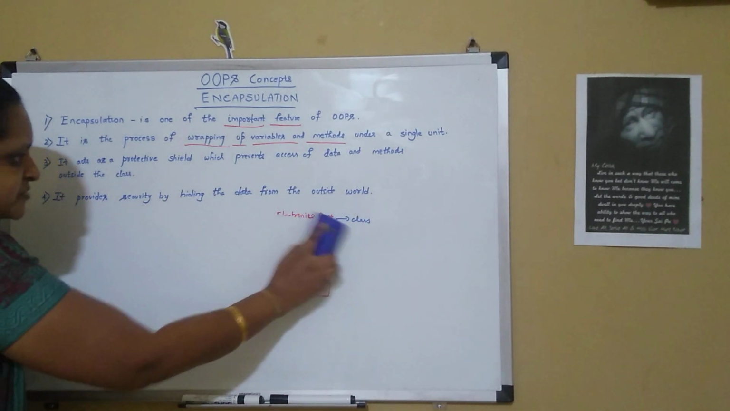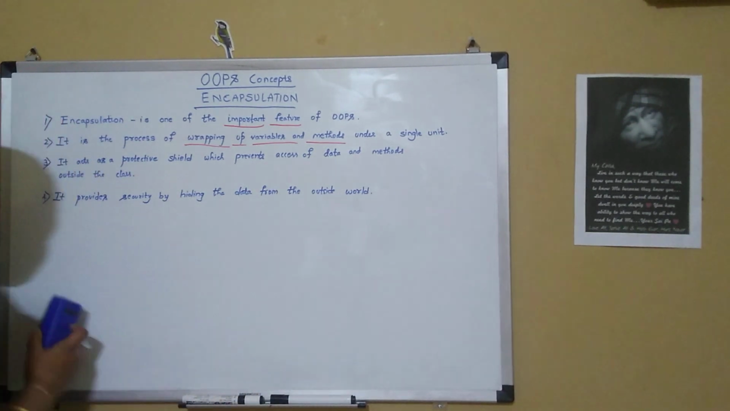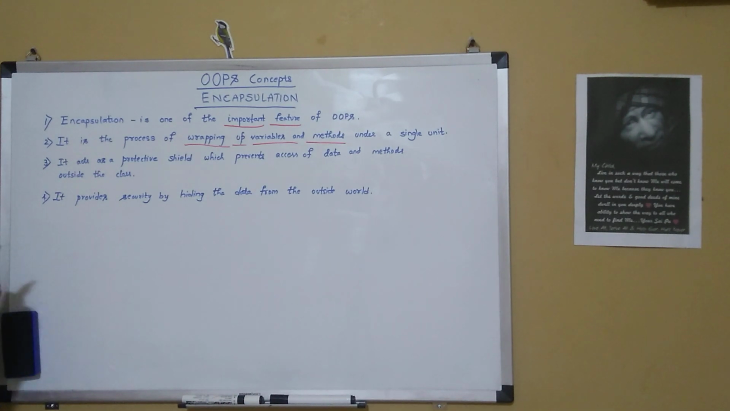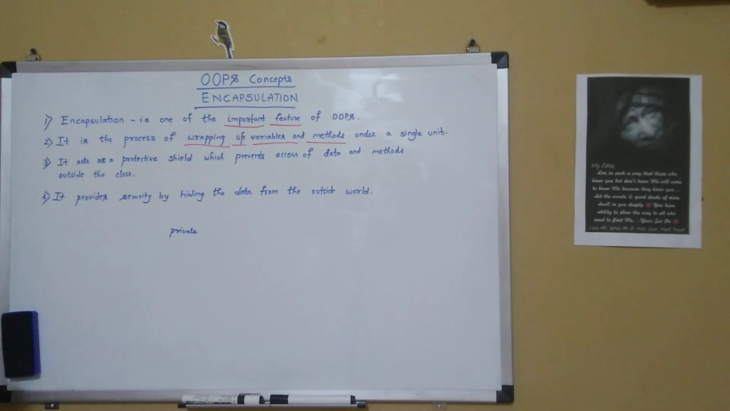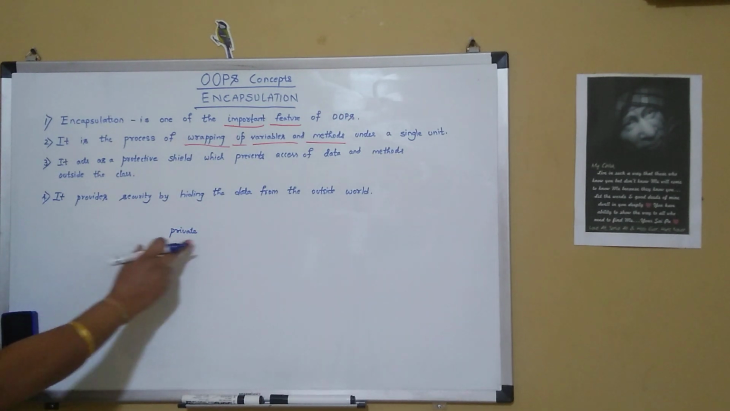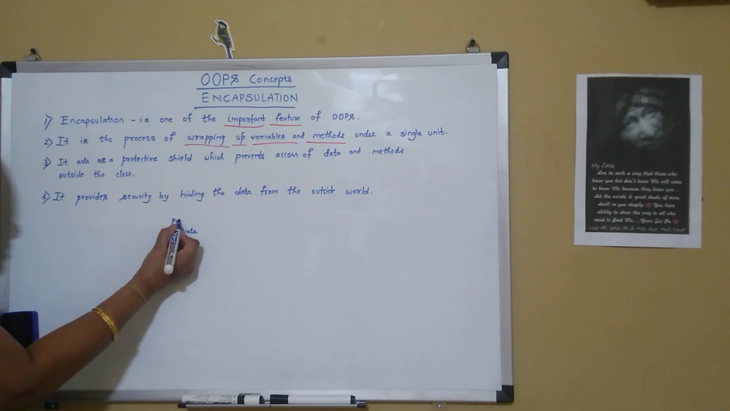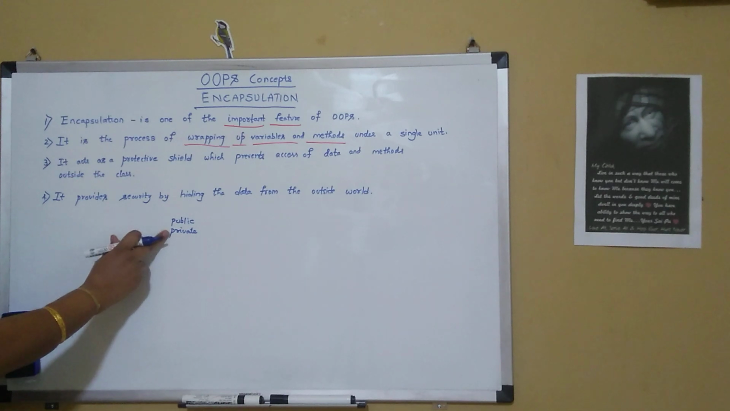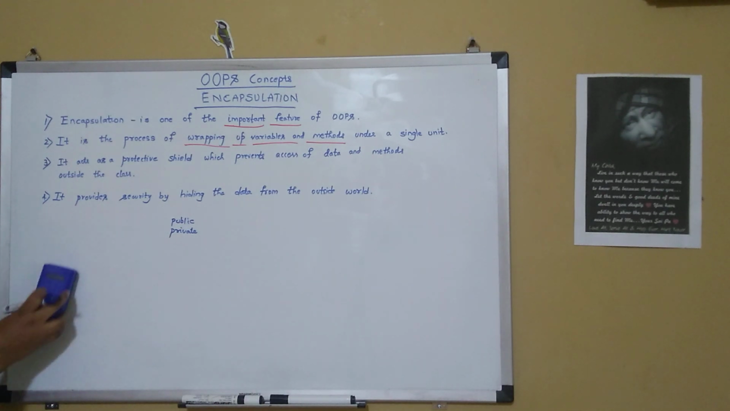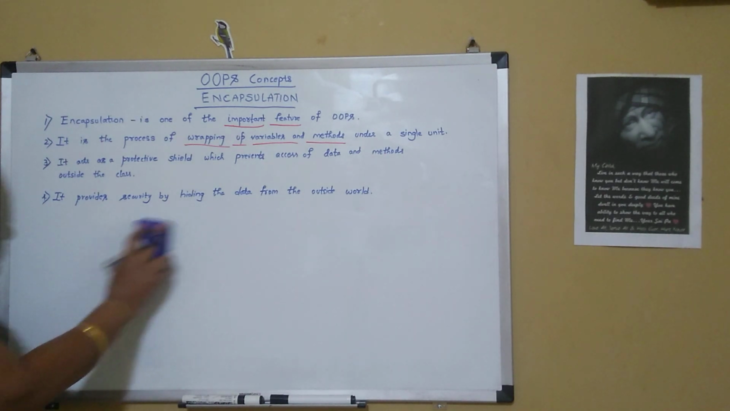So let's see how it can be achieved by using encapsulation. In C and Java, we had a keyword called private, with which we could make a variable public or private. If we give public, the variable can be accessed throughout the program. Private means its access is limited to that particular class or function.